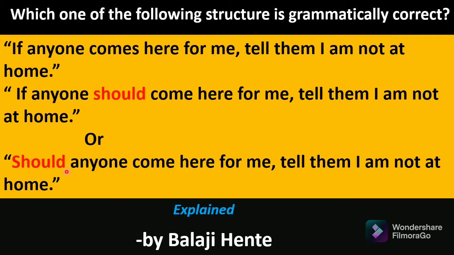This one is also grammatically correct, and here though if is not visible, though it is not there in the sentence, the sentence carries its meaning. If is there, invisible. Though it is not visible, it is there in the sentence, and the meaning of if can be perceived from the structure.